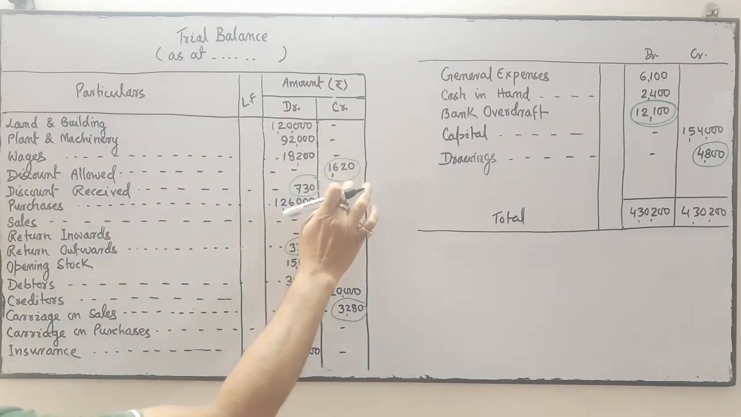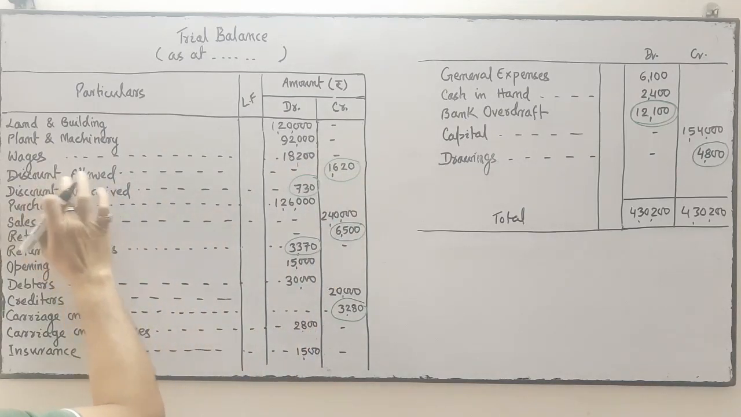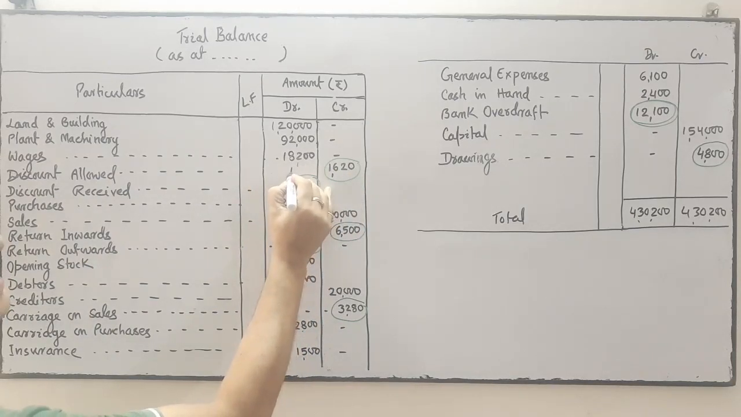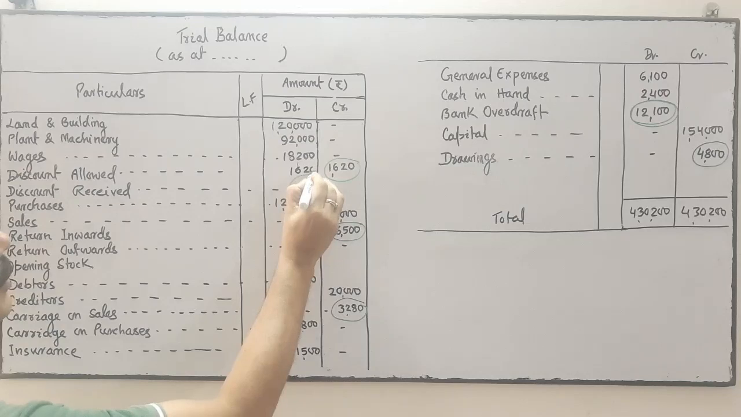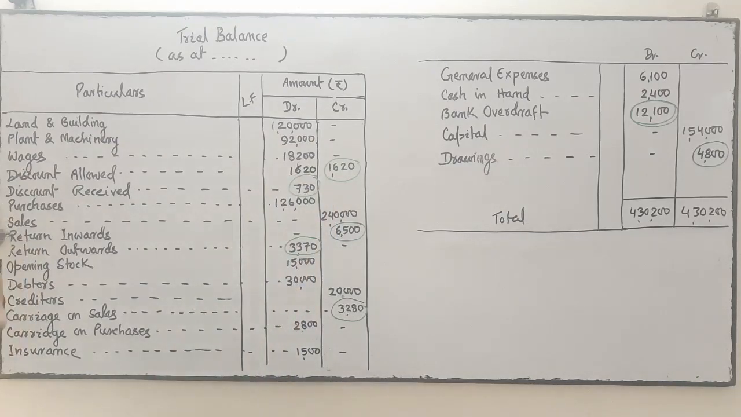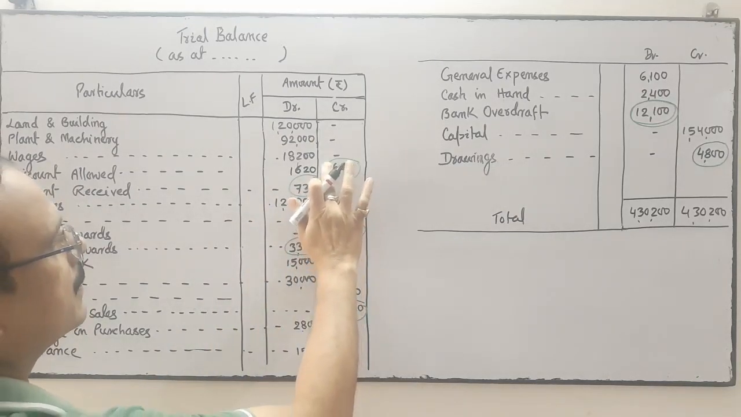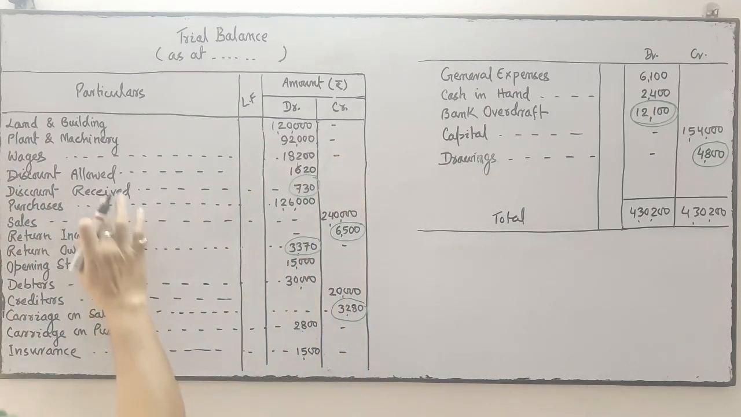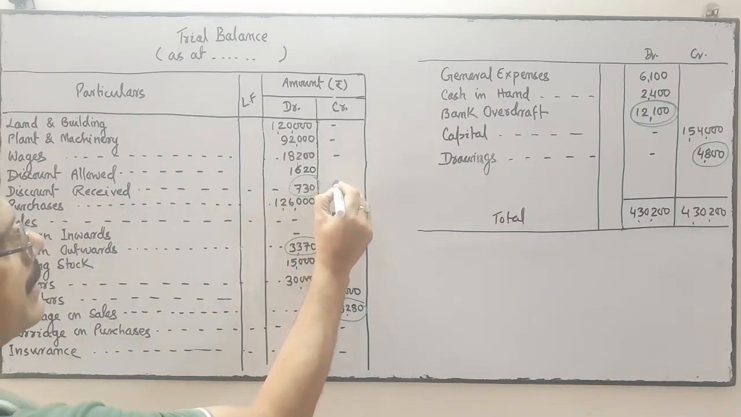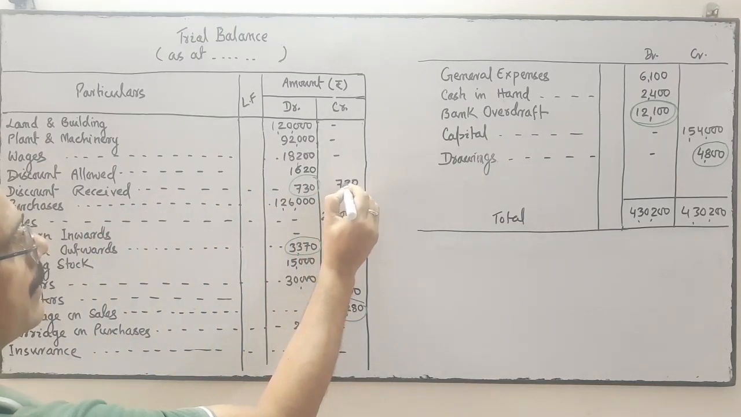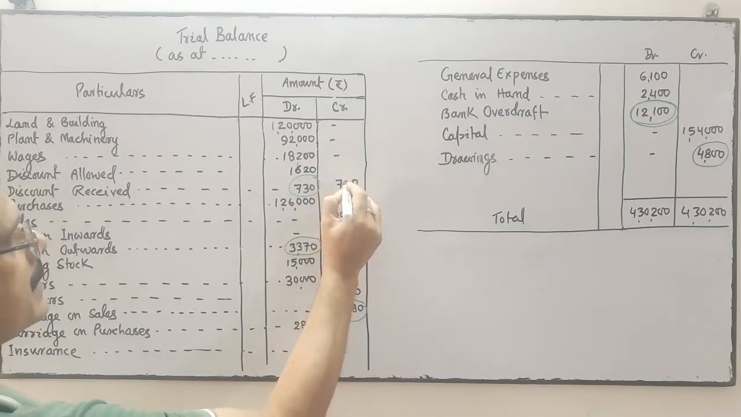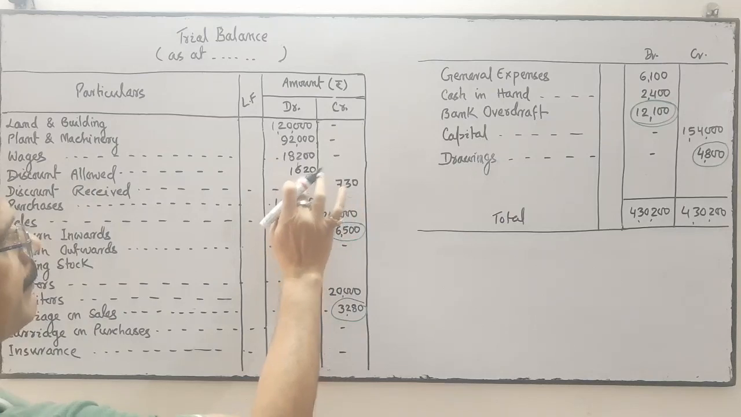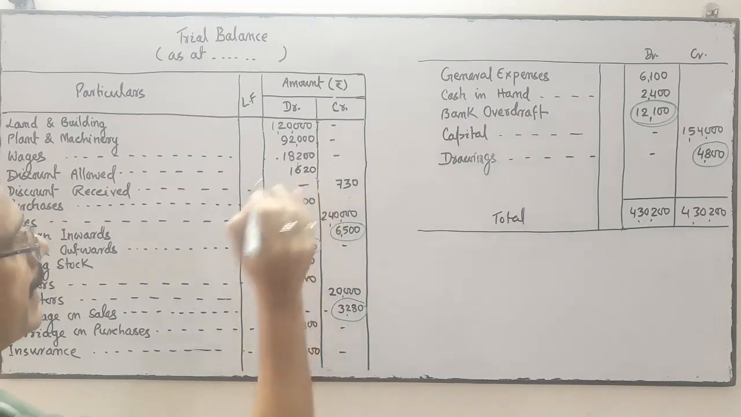So talking about the discount allowed. Discount allowed should be debit, 1620. Now coming to the answer. Yes, this should be in the debit. Discount received should be in credit. It should be in credit, 730. It should not be on the debit side. It should be in credit.